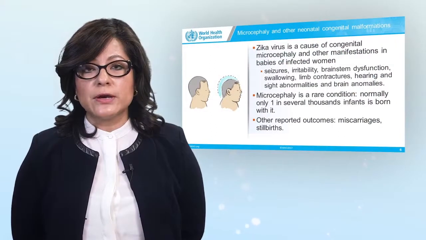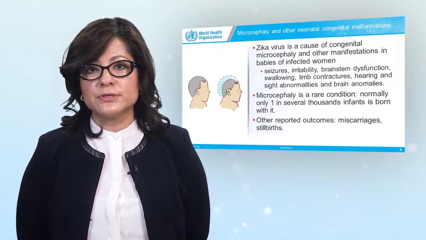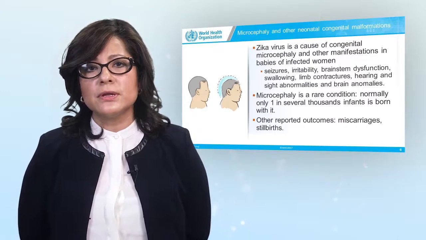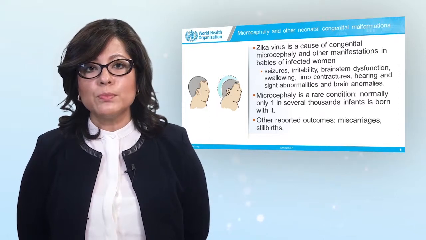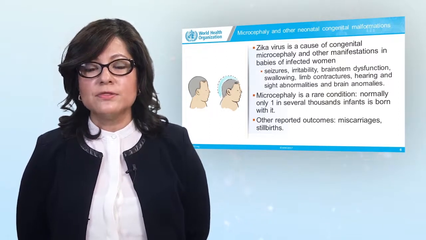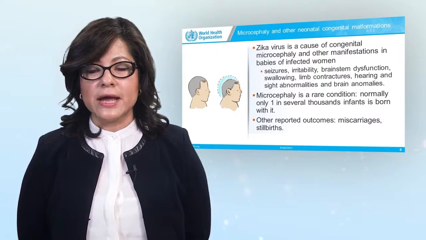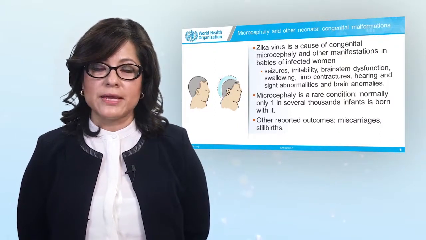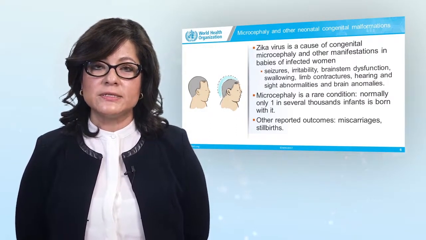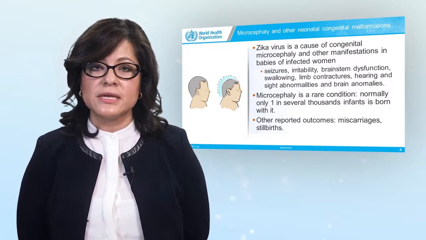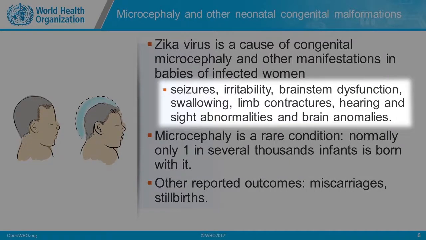Zika virus, as we talked about earlier, is a cause of congenital microcephaly and other manifestations. Just to define microcephaly, it is a condition in which a newborn has a smaller head than other infants born at the same time and of the same sex. Other manifestations that can be seen in babies that were infected with Zika virus during pregnancy include seizures, irritability, brainstem dysfunction, swallowing problems, limb contractures, hearing and sight abnormalities, and brain anomalies.